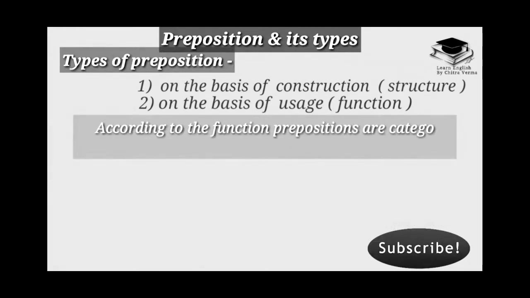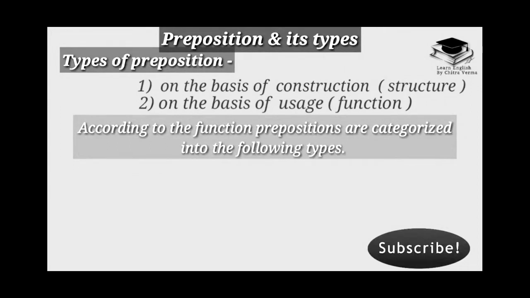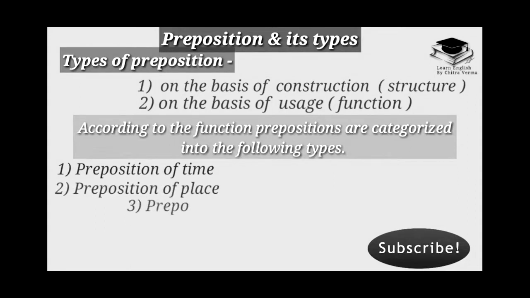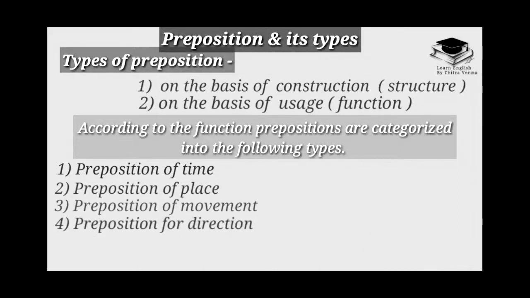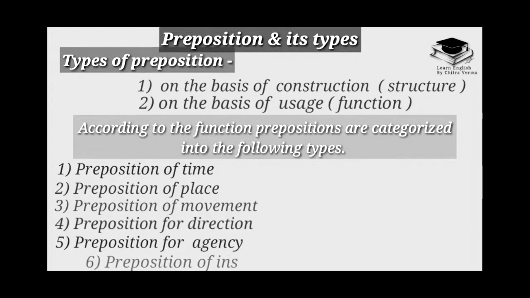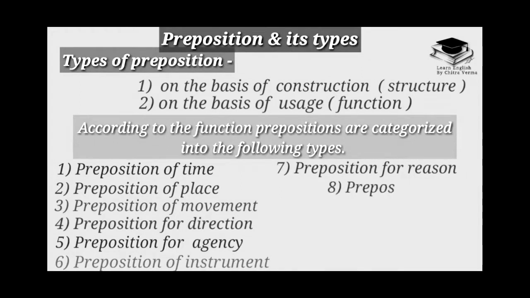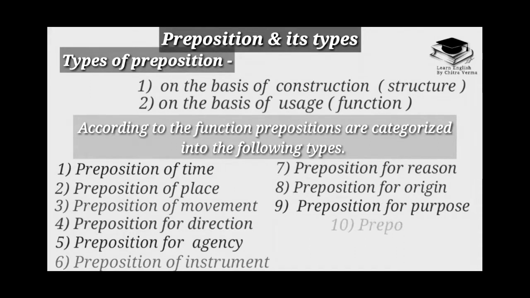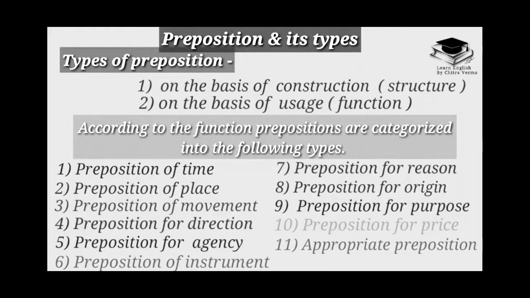According to the function, prepositions are categorized into the following types. First one, preposition of time. Second one, preposition of place. Third one, preposition of movement. Fourth one, preposition of direction. Fifth one is preposition of agency. Sixth one, preposition of instrument. Seventh one, preposition of reason. Eighth one, preposition of origin. Ninth one, preposition of purpose. Tenth, preposition of price, and last one, appropriate preposition.